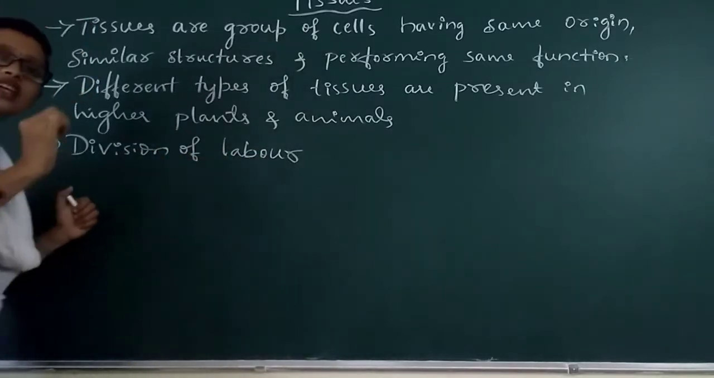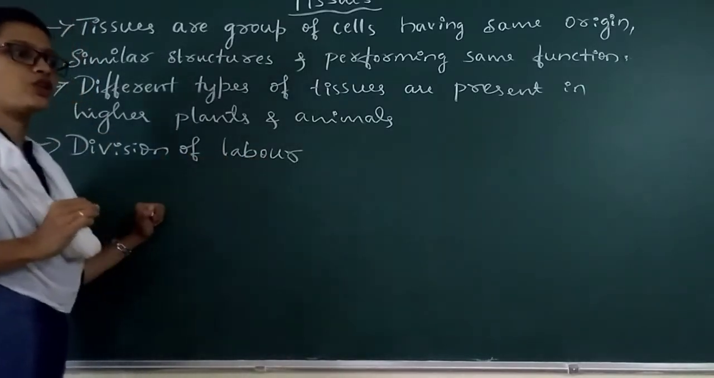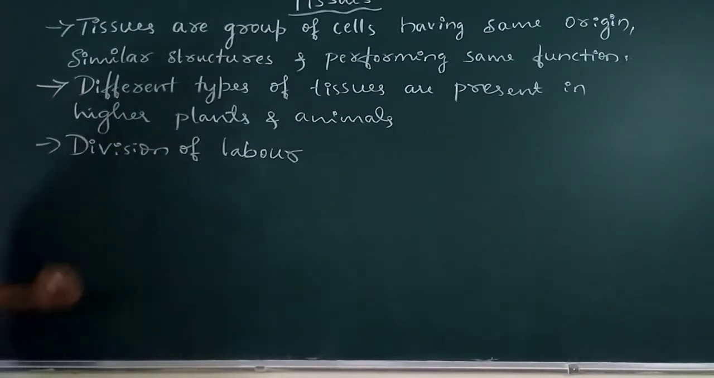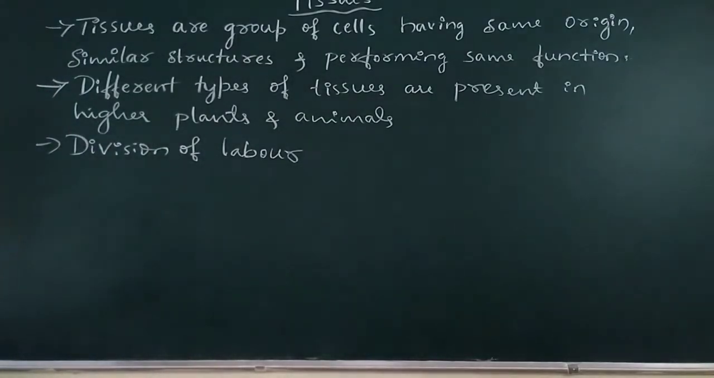Whereas in unicellular organism, it is nothing but organism in which single cell is present. Organism in which single cell is present is called unicellular organism. Or organism made up of single cell is called unicellular organism.